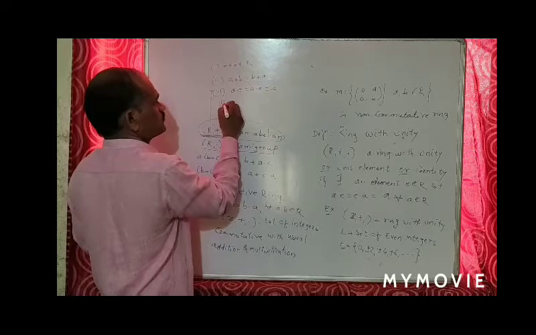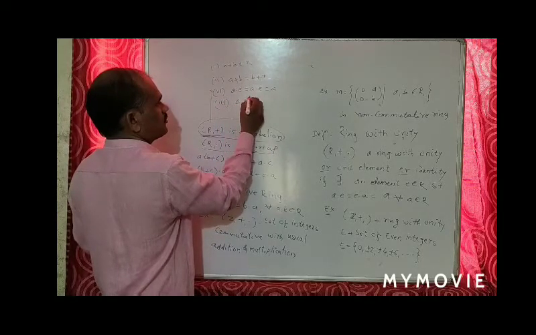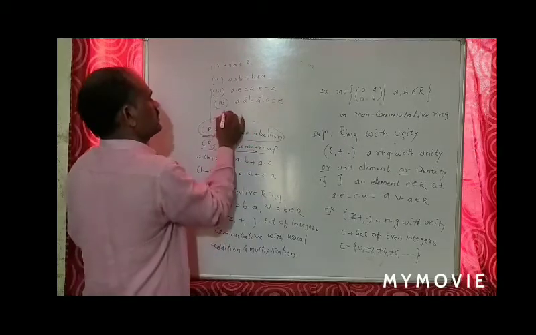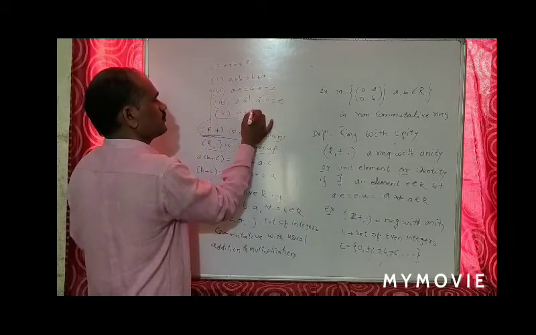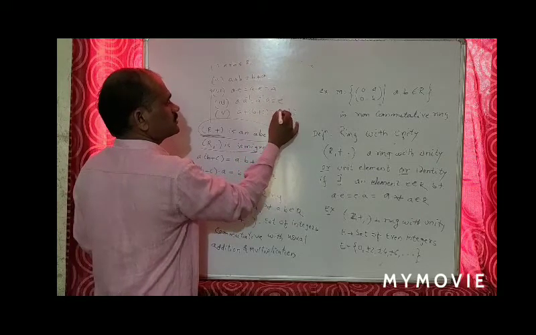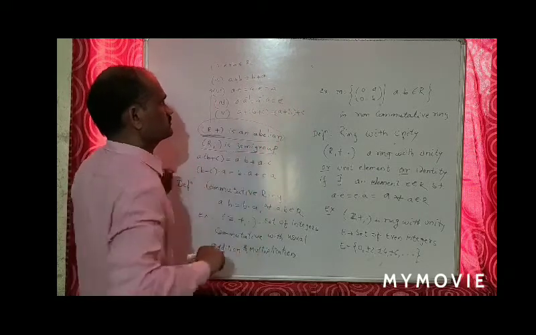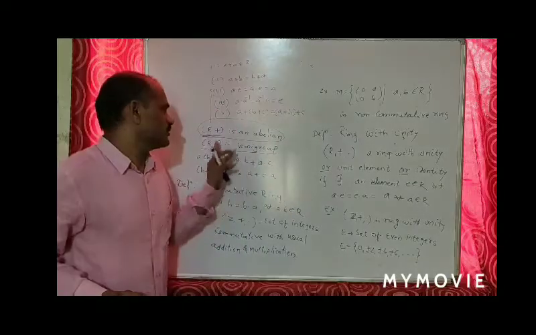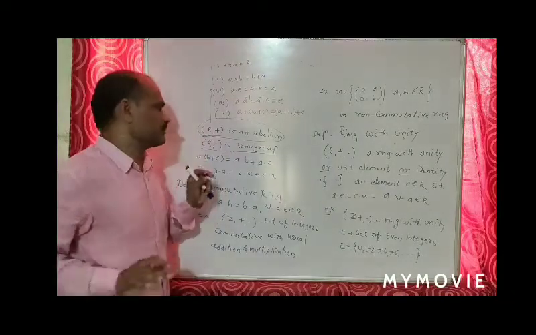Next is the inverse property, a·a⁻¹ = a⁻¹·a = e. And fifth is the associative property, (a+b)+c = a+(b+c). All these properties are satisfied when we say that (R, +) is an abelian group.